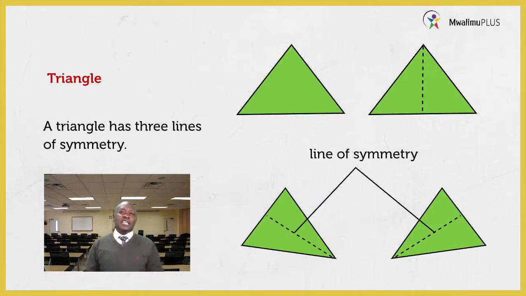Let us look at another shape. At this moment we are going to look at a triangle. A triangle, learners, has 3 lines of symmetry. And how can we have this? You take something of a triangular shape.